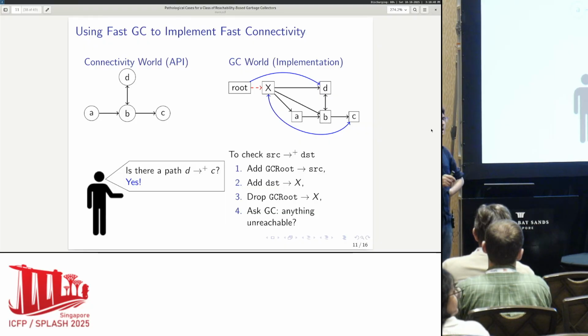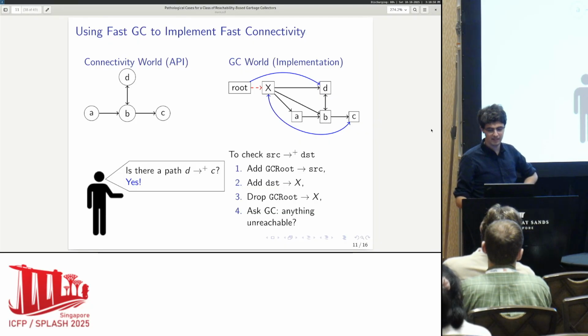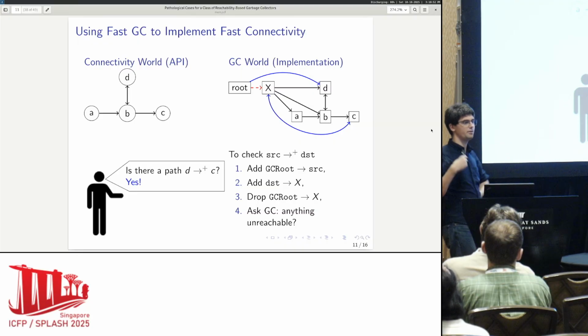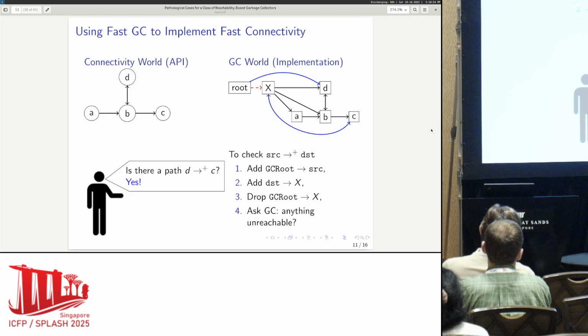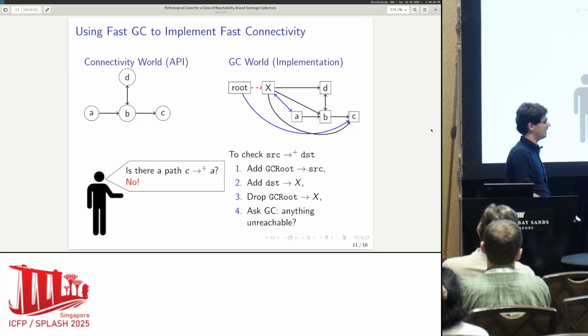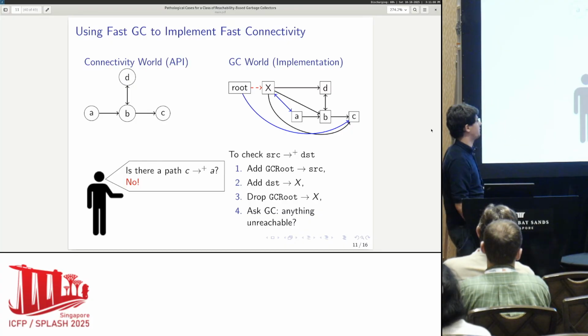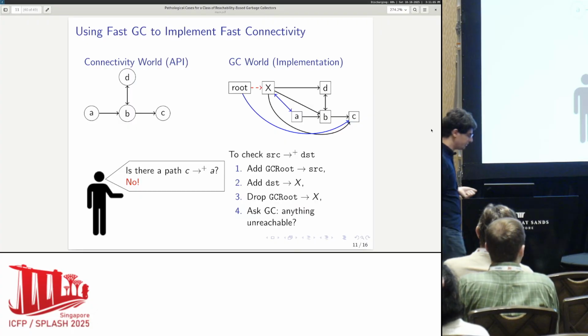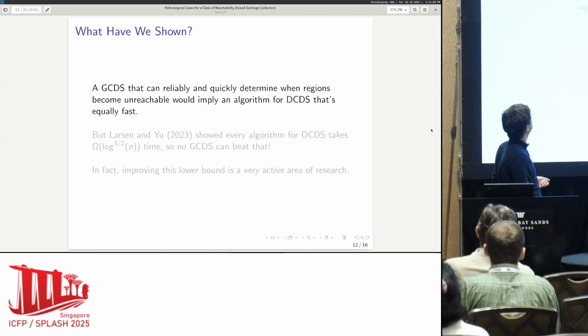Nothing becoming unreachable in the garbage collection world means nothing gets added to the free list, and that tells you that those were actually connected. You can walk through and convince yourself that the converse works out the way it should. Again, I'm being loosey-goosey with some things. See the paper for details.